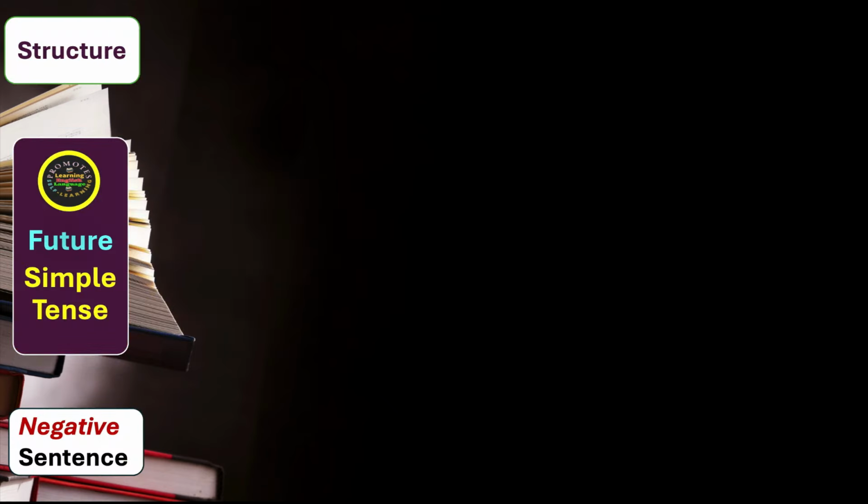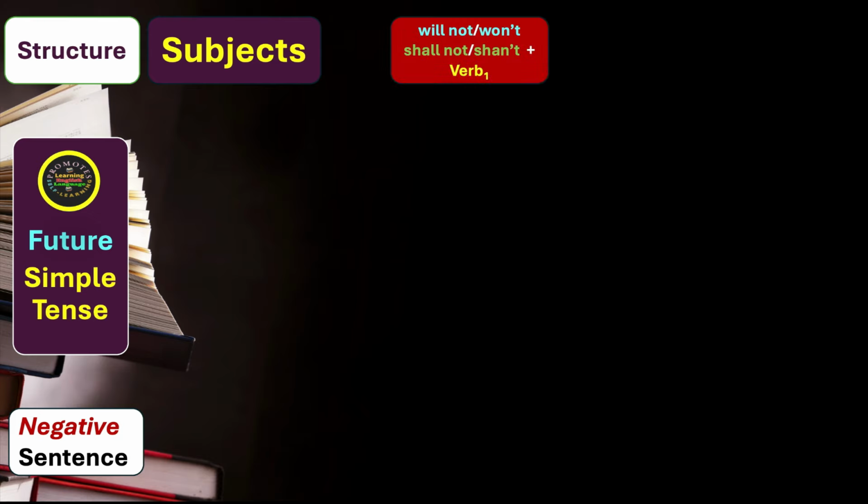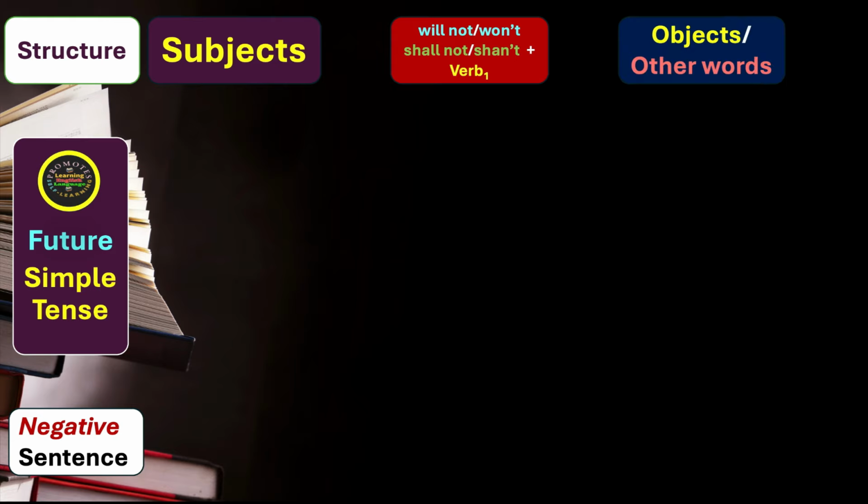We continue our discussion about the structure of future simple tense in the negative form of sentence. Like we have the subjects, we can use will not, or the short form is won't, or we can use shall not and the short form is shan't, plus the root form of the verb, base form of the verb, original form of the verb as it exists without adding s, es, d or ed, that is to say the first form of the verb, and then we have objects or other words.